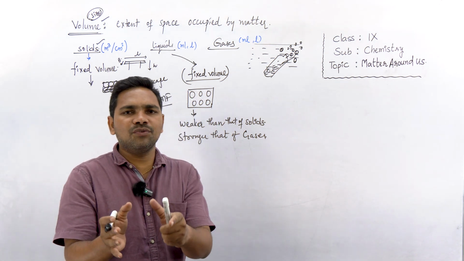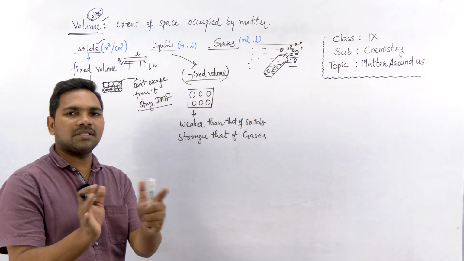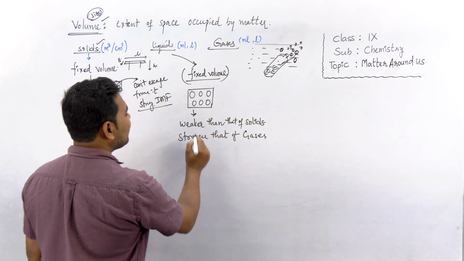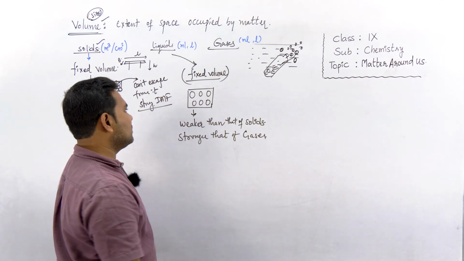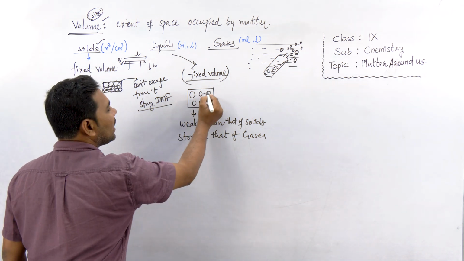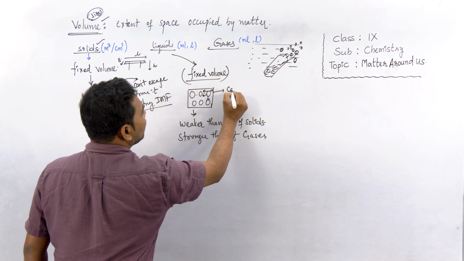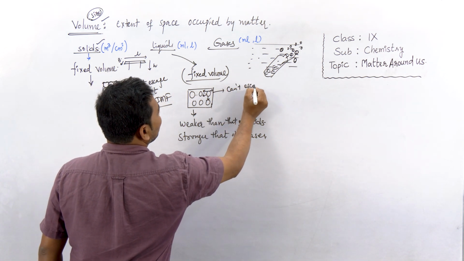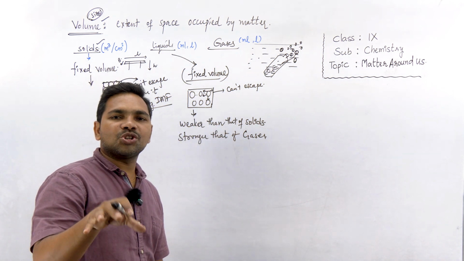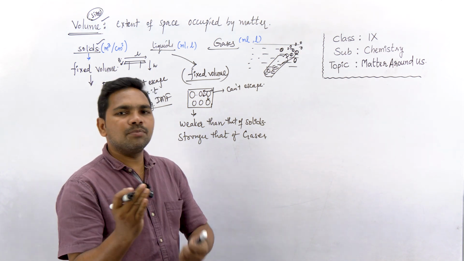In solids the attraction forces are very strong, in gases the attraction forces are very weak. How about liquids? Moderate, in between the solid forces and the gaseous forces. They are weaker than solids but stronger than gases. So because of these moderate attraction forces, the particles have spaces, they can move within, but they can't escape. These attraction forces are not strong enough to hold the particles tightly. So particles can move.